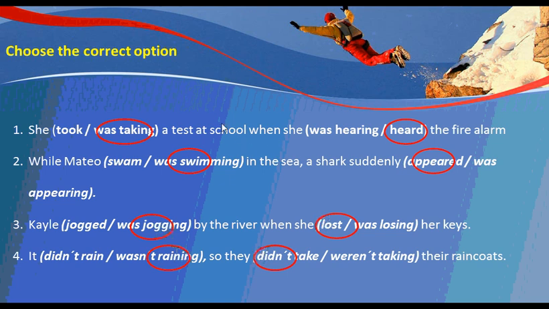While Marco was swimming, remember that after while we have a past continuous. A shark suddenly appeared. Okay. Kale was jogging by the river when she lost her keys. It was raining, so they didn't take their raincoats.